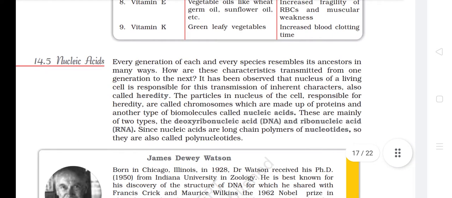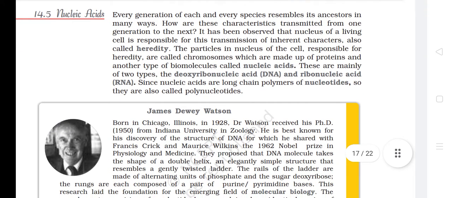Nucleic acid. Every generation of each and every species resembles its ancestors in many ways. How are these characteristics transmitted from one generation to the next? It has been observed that nucleus of a living cell is responsible for this transmission of inherent characters, also called heredity. The particles in nucleus of the cell responsible for heredity are called chromosomes, which are made of proteins and another type of biomolecules called nucleic acid.